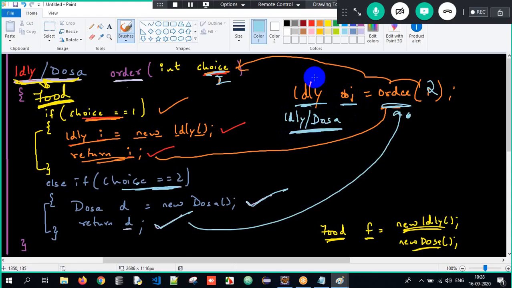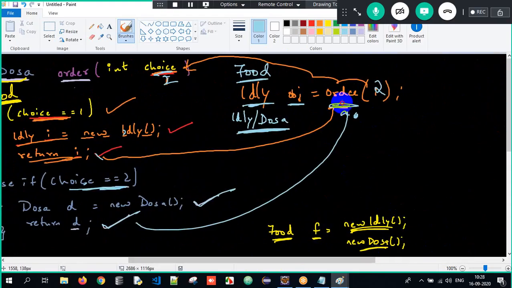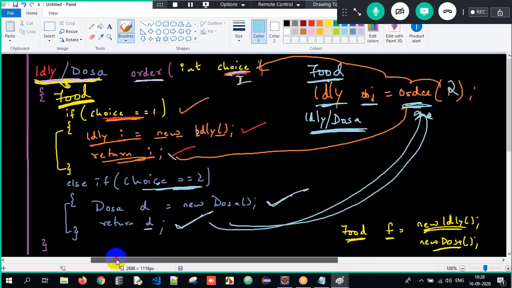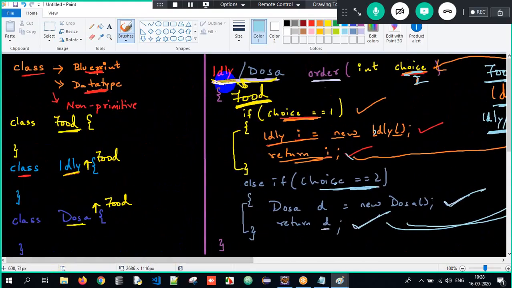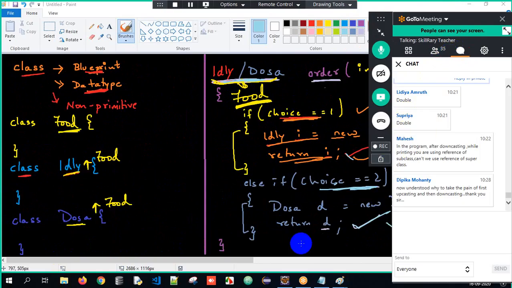So therefore, the generic reference is food here. If the method is returning an idli object, I can store it into the food reference. If it is returning a dosa object, I can store it into the food reference. This is all about the process. What is the advantage of generalization here? Got it? So now I will show it to you practically once here.